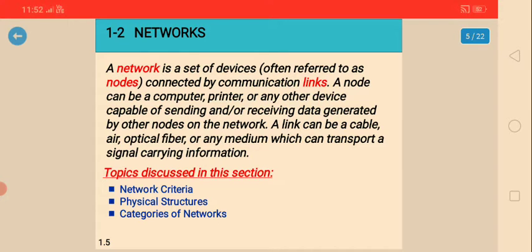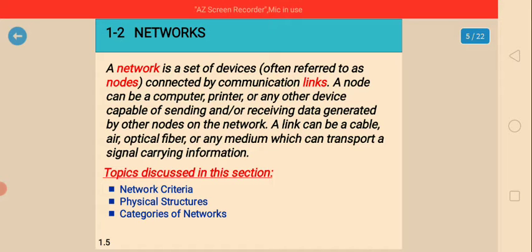Let's begin data communication and computer network. So in this subject, in the last class I discussed what is data communication and what are the components of data communication system. Data flow. In the data flow we discussed simplex, half duplex and full duplex, how they connect to each other, the stations and the mainframes. Now in today's class we are going to see what is network.